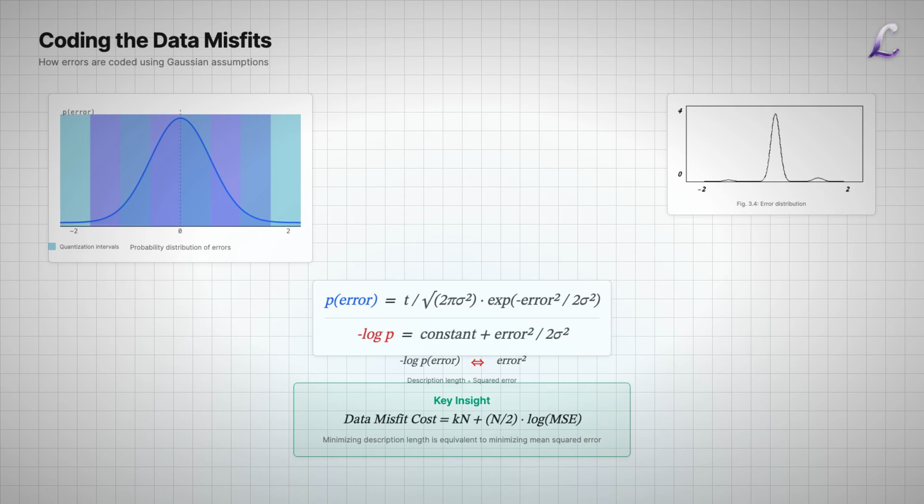For convenience, assume errors are drawn from a zero-mean Gaussian with standard deviation sigma. For output unit j, the data misfit cost becomes k times n plus half n times log of the mean squared error over n. Remarkably, minimizing description length under Gaussian assumptions is equivalent to minimizing the usual squared error. The Gaussian assumption provides the MDL justification for why we use squared error in the first place.